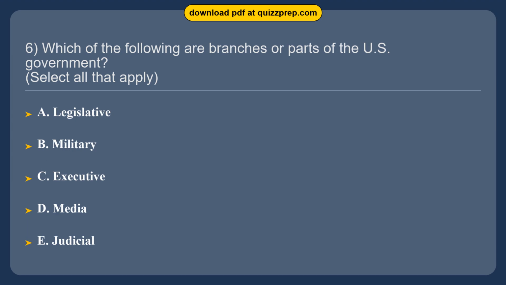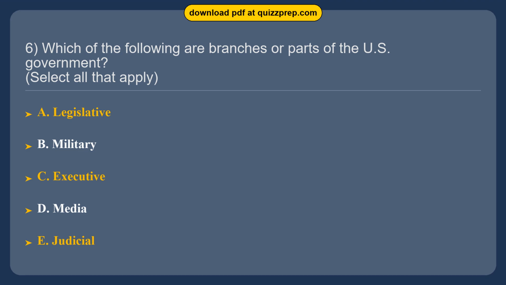Question 6. Which of the following are branches or parts of the U.S. government? Option A. Legislative. Option B. Military. Option C. Executive. Option D. Media. Option E. Judicial. The correct answers are options A and C and E.